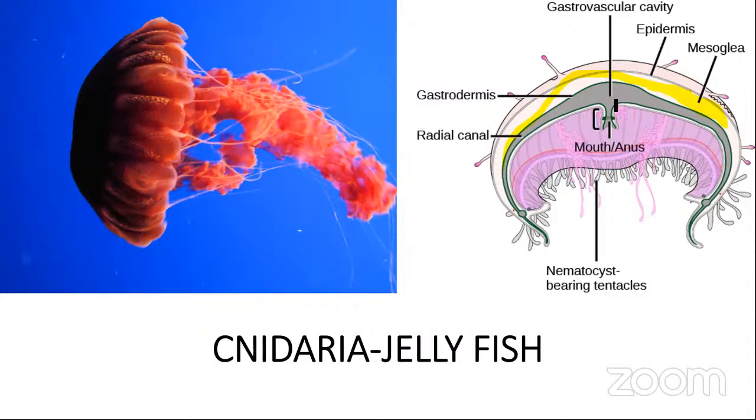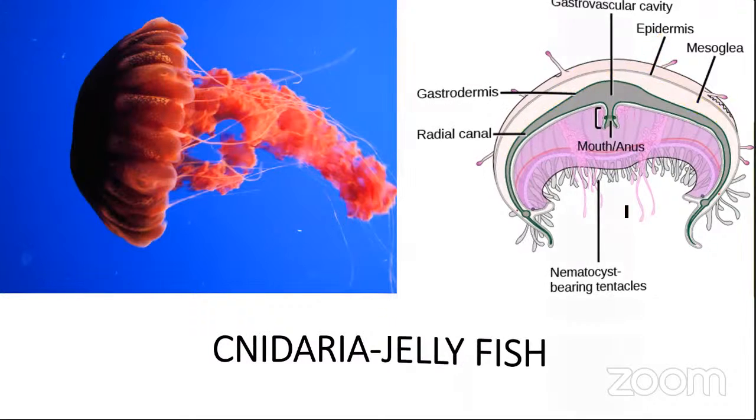For gas exchange, the inner lining cells get oxygen through the water present in the gastrovascular cavity. Oxygen diffuses into inner layer cells from the gastrovascular cavity, as well as outer layer cells. Epidermal cells get oxygen from the outer environment.